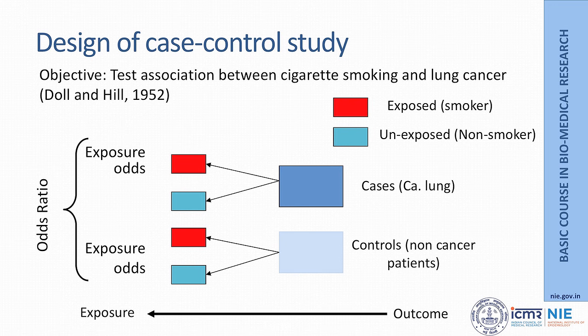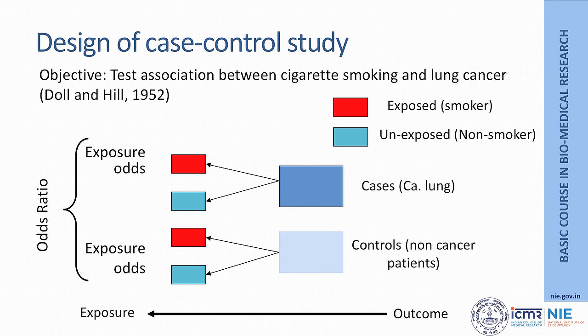As the name suggests, case control, we start with selecting cases, and control is the one who does not have the disease in question. So, the first step is selecting cases. For this study, Doll and Hill selected lung cancer cases who were admitted in hospital in about 20 hospitals in London. These cases were all histopathologically proven cases of lung cancer. For each case they selected a control, which was a non-lung cancer patient admitted in the same hospital, and these cases and controls are then interviewed to find out their prior exposures.